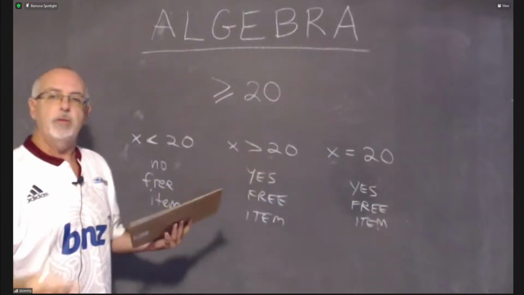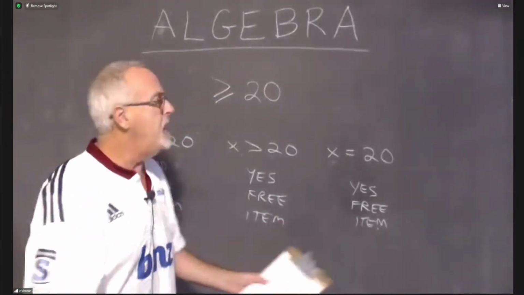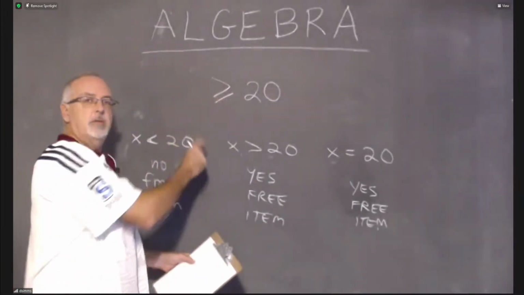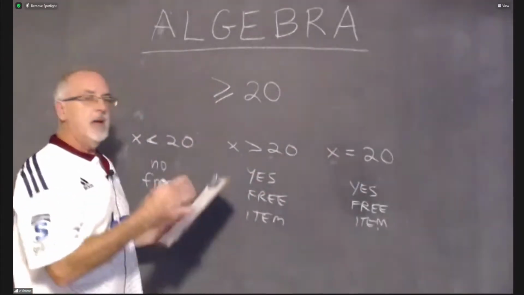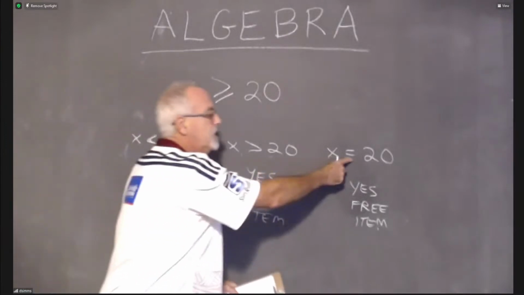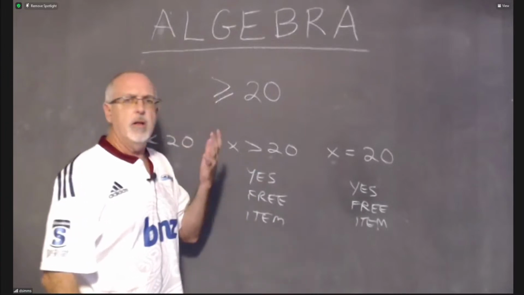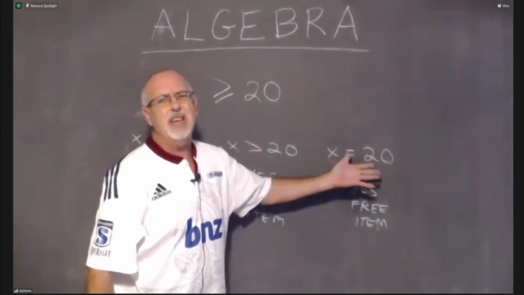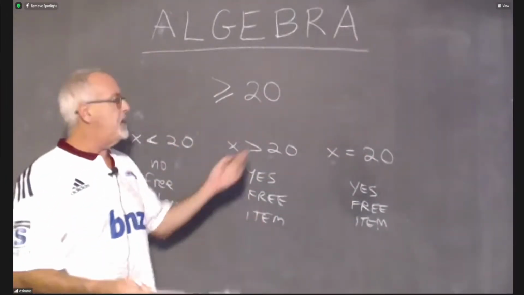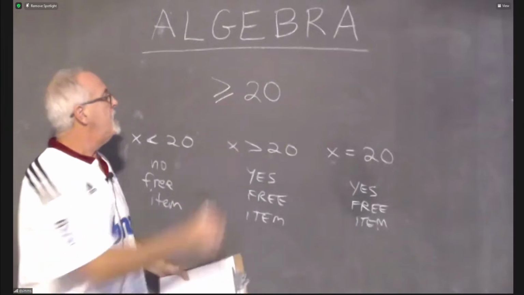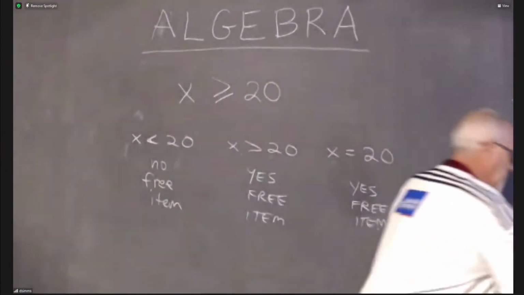And there we have it, a real life situation, which could be presented to a student within a word problem, perhaps, where it would make sense to use one of these symbols instead of just using an equal sign. So with inequalities, if we use the equal sign, we can often figure out the answer. So if I spend $23, I might say, okay, $23 is not equal to 20, but I can still figure out that it's more, so I know I'm going to get my free item. But using one of these symbols can make it more convenient. That's the way I like to show that.